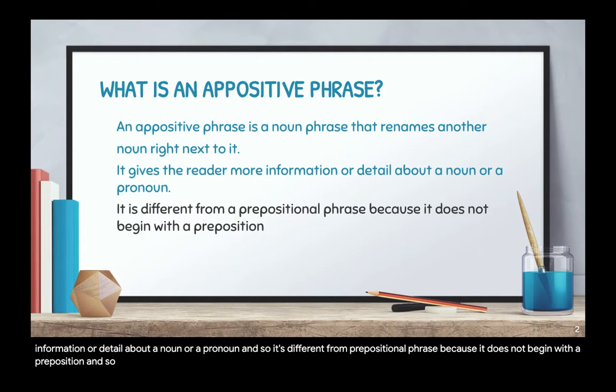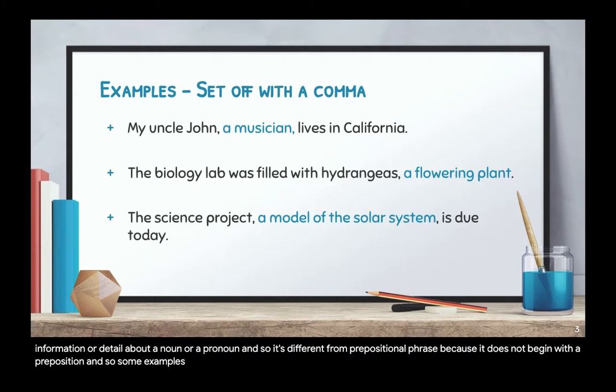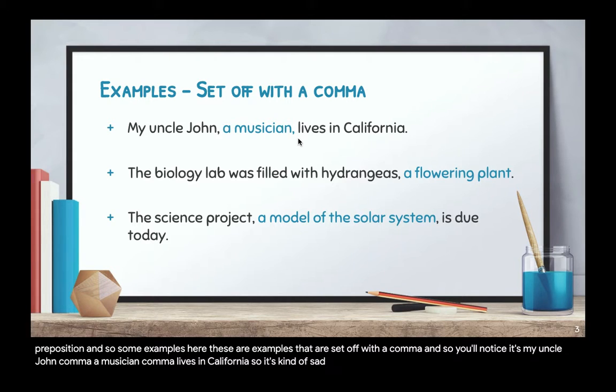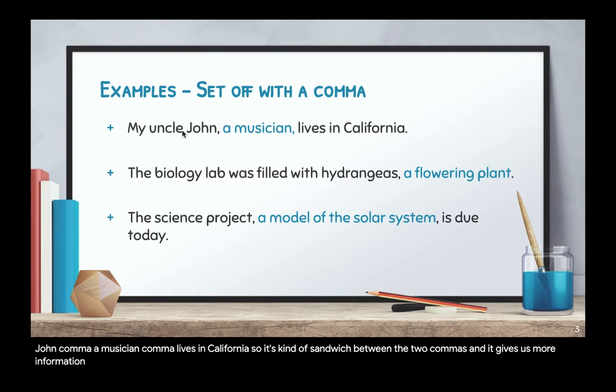And so, some examples here. These are examples that are set off with a comma. And so you will notice it's my Uncle John, comma, a musician, comma, lives in California. So it's kind of sandwiched between the two commas. And it gives us more information about my Uncle John, and it's a noun. It doesn't start with a preposition.